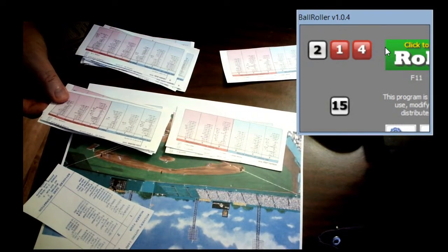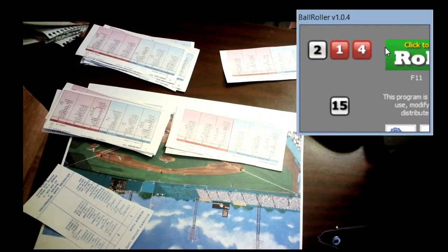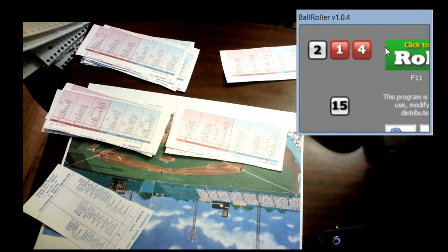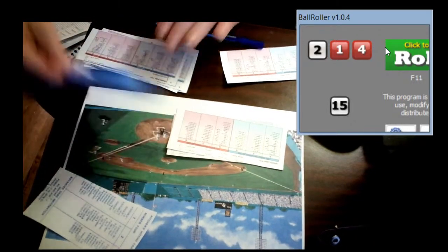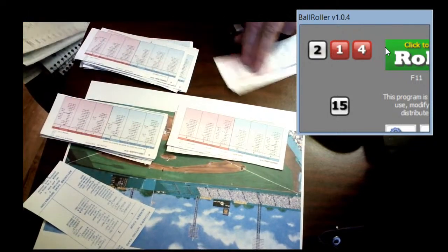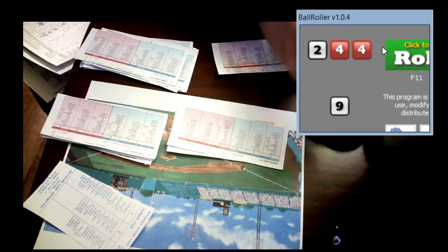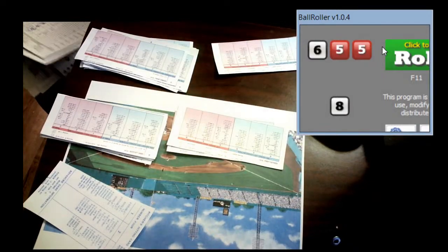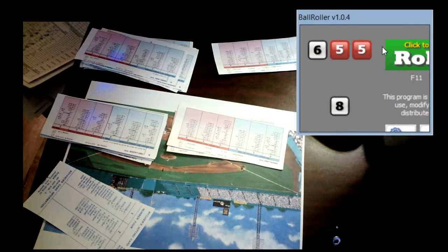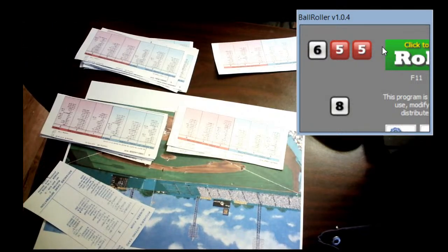So Gehrig gets the walk there too, and the Yankees have loaded the bases. Bases loaded with 1 man out for Lazzeri, who has had a grand slam, I believe, this season already. He steps up with 1 out. Infield will play back. They want the double play here and not get the game totally out of hand. Here's a pitch from Liska. 6-10 versus a righty. It's a fly ball center field again. Again, that is going to be a loop.